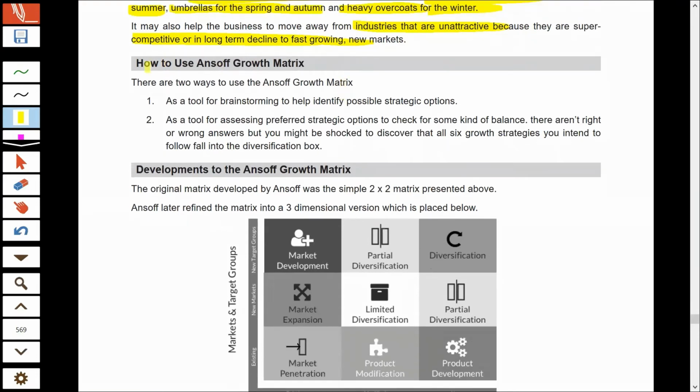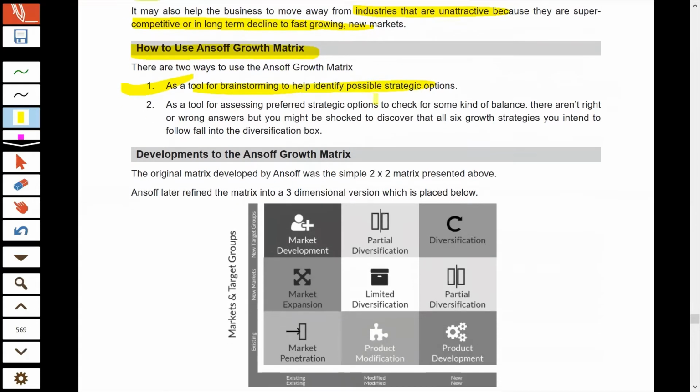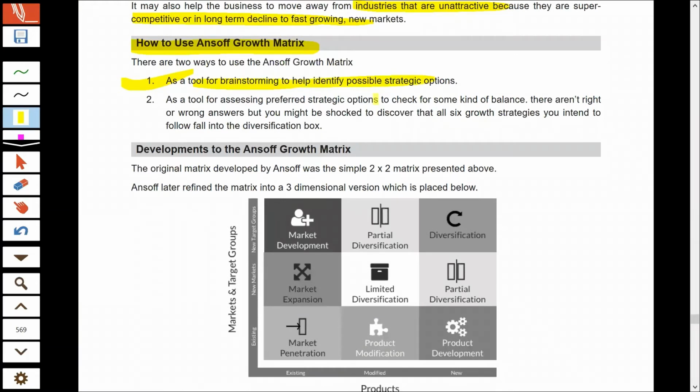How should you use the Ansoff growth strategy? You can use this strategy to brainstorm and identify the different options you have if you have decided to grow. The Ansoff strategy gives you different options to grow. With the help of the Ansoff matrix, you can analyze different options according to your position, do proper analysis and take the right decisions so that you can grow properly.